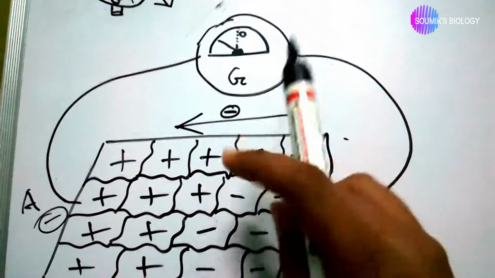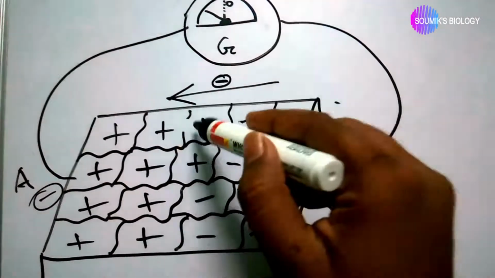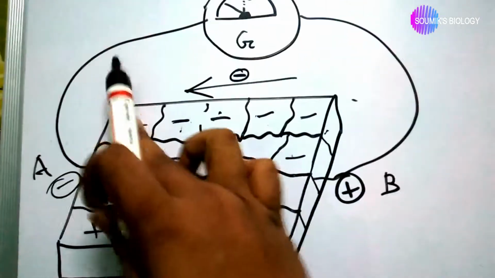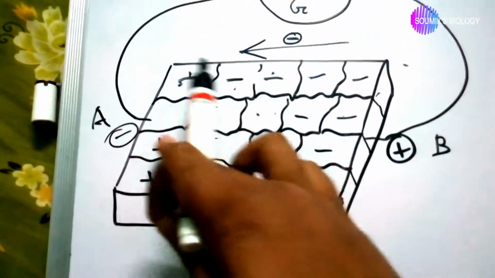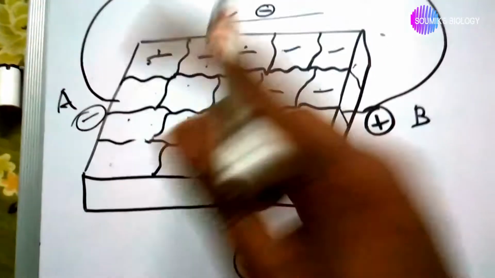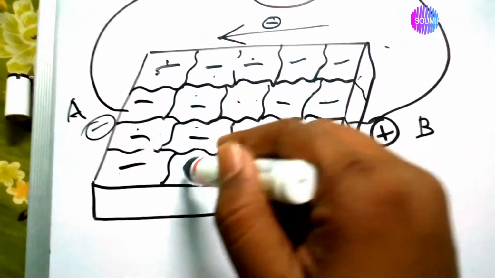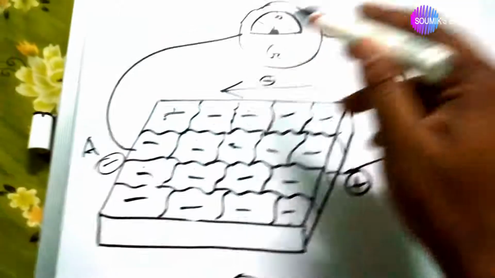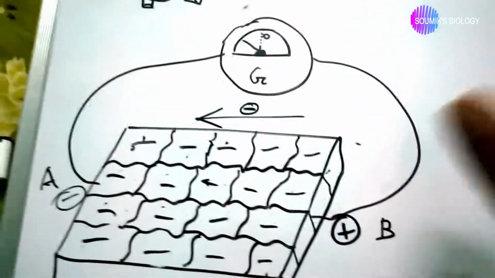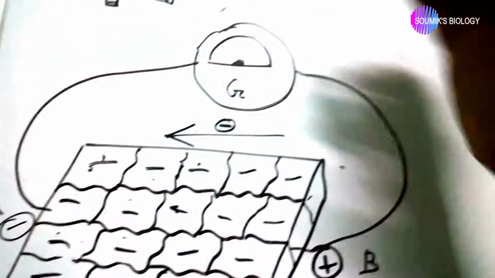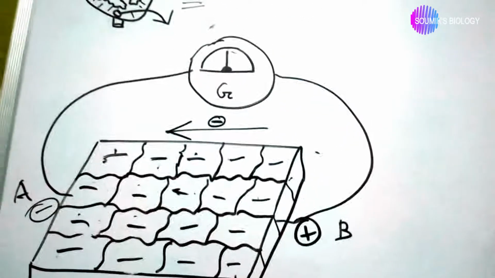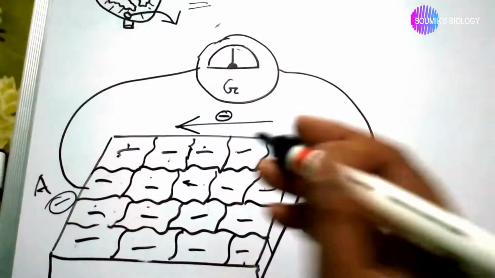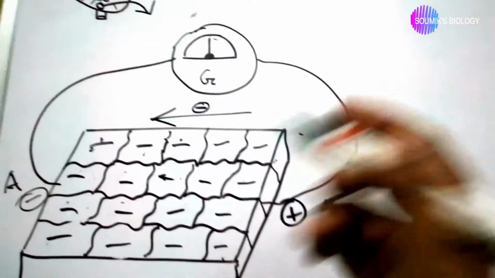And at last all cells will become negative. Okay, all cells are now negative, and now the galvanometer has no potential difference to sense. In this case, the galvanometer shows zero reading again, because there is no potential difference between A and B.